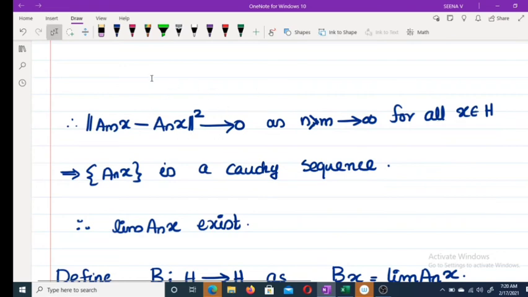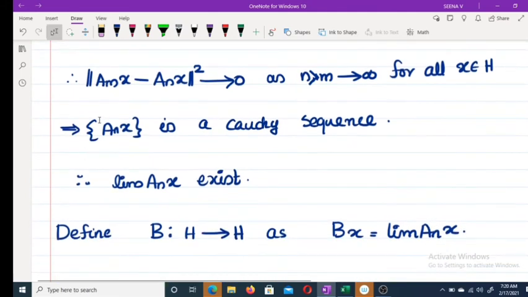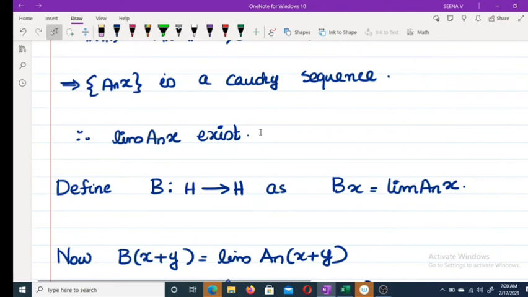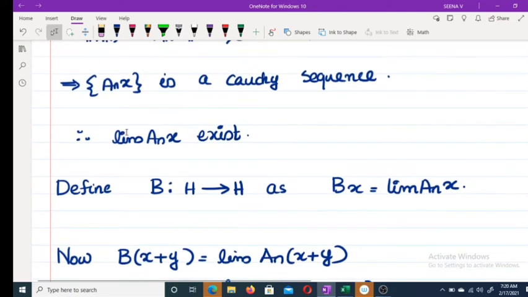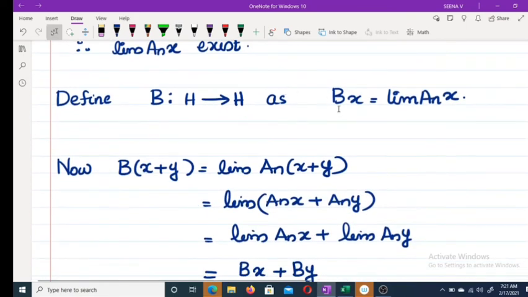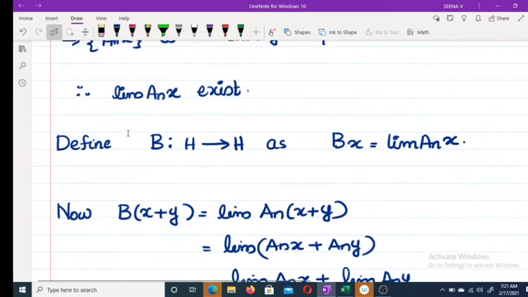That means A_m x is a Cauchy sequence. A_n x is a Cauchy sequence. So this sequence is a Cauchy sequence. That means limit A_n x exists. Now we define B from H to H as Bx equal to limit A_n x. The result says that limit A_n x exists, and we are denoting this limit as Bx.